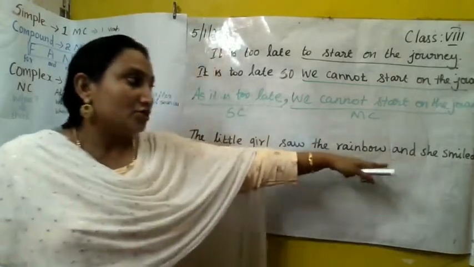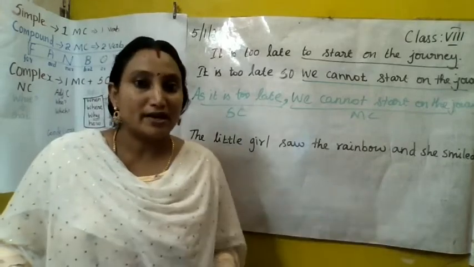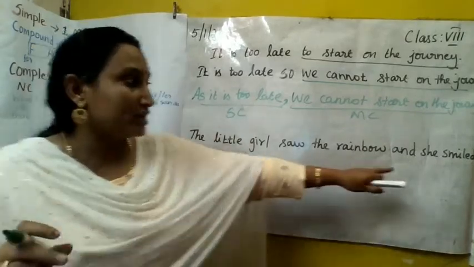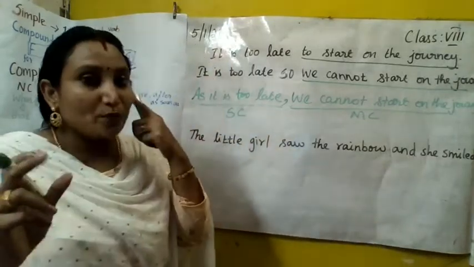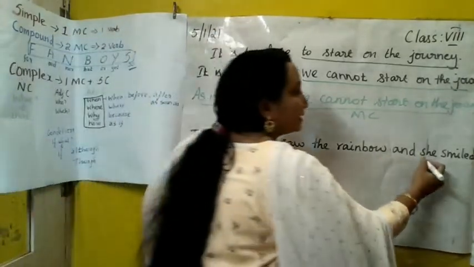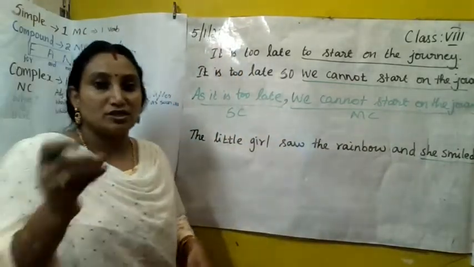So in your question it is given, the little girl saw the rainbow and smiled. You have to change it into and she smiled, so that it can give two main clauses. She smiled, only then will it be a main clause. So just change using your pencil.